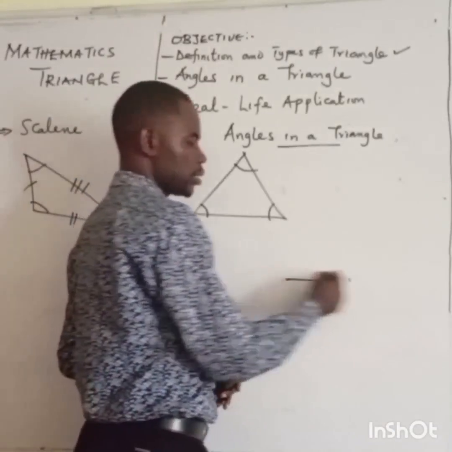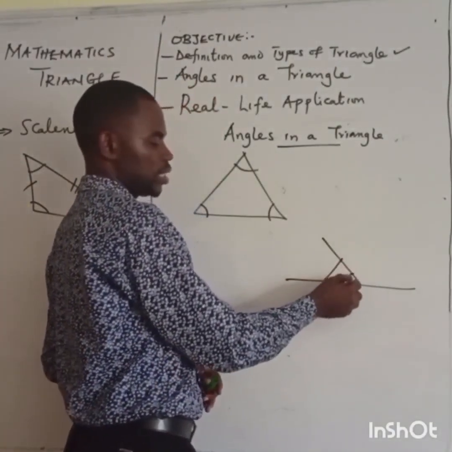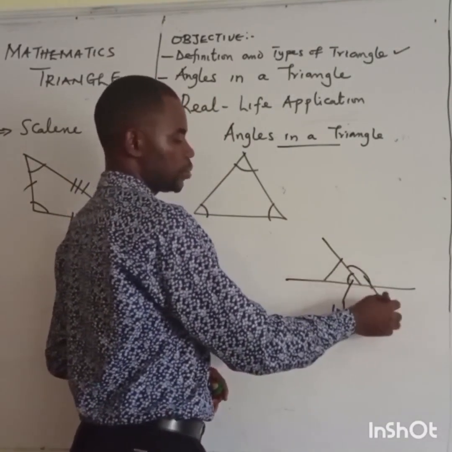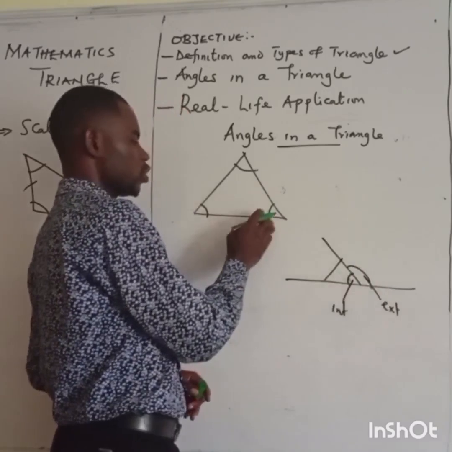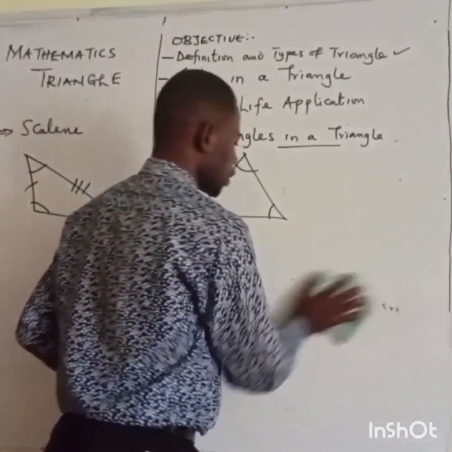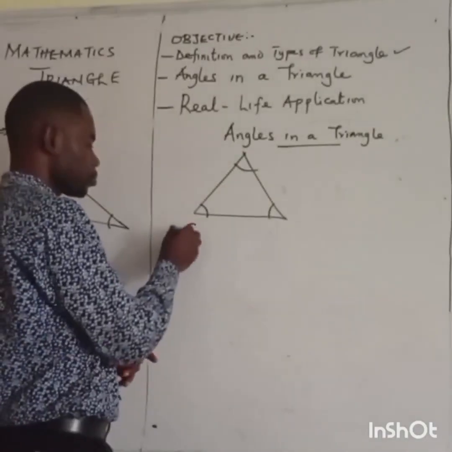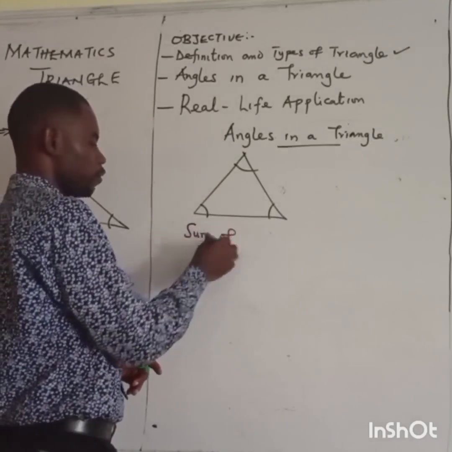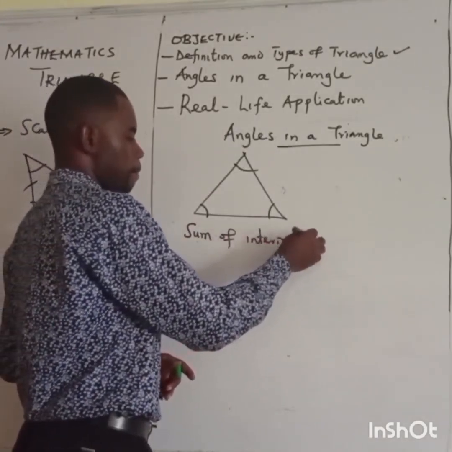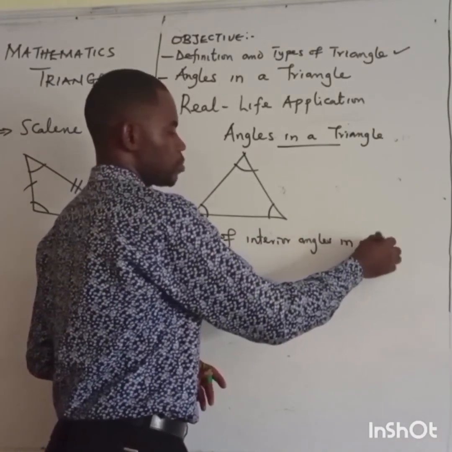Take an instance: if I have something like this, this is inside, interior, this is outside, exterior. So here we are focusing on the interior. That's why I said the sum of interior angles in a triangle